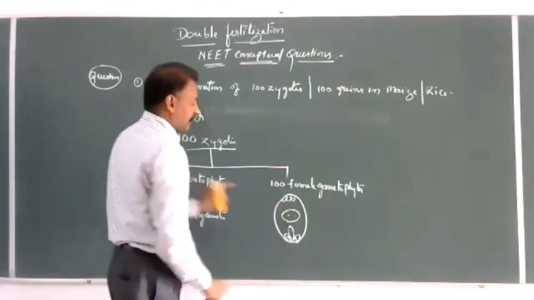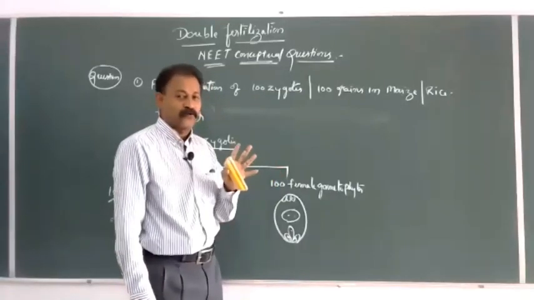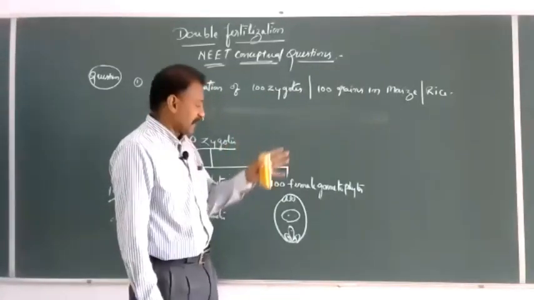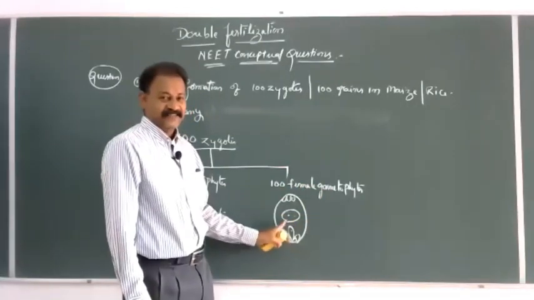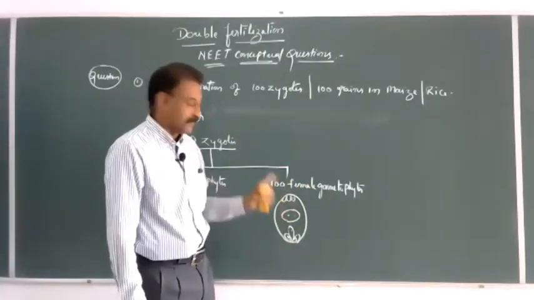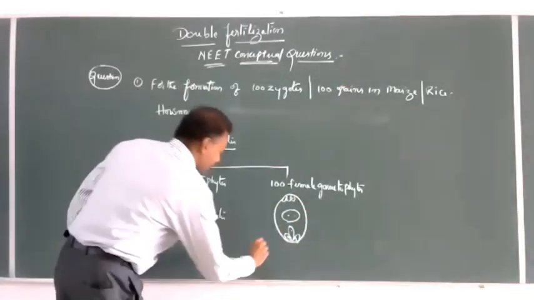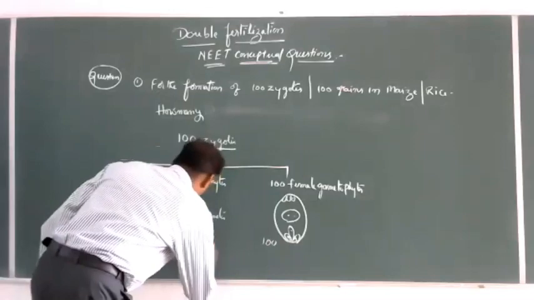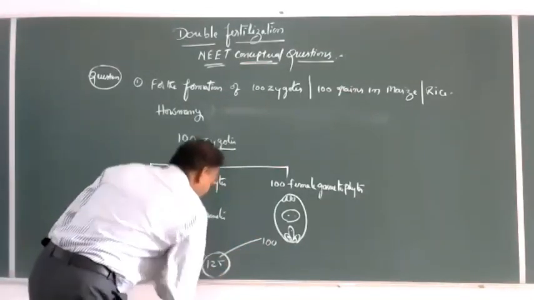Here, in megasporogenesis, 1 meiosis gives 4. Out of the 4, 3 degenerate and only 1 survives. So 1 meiosis equals 1, hence 100 meiotic divisions. 100 plus 25 is 125 meiosis.